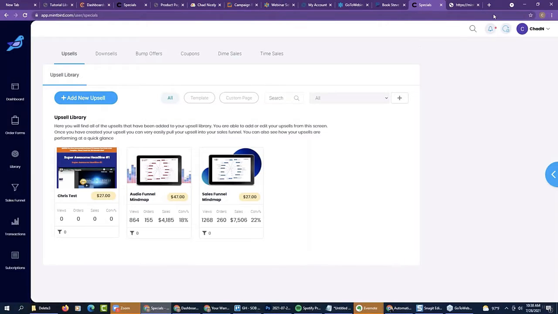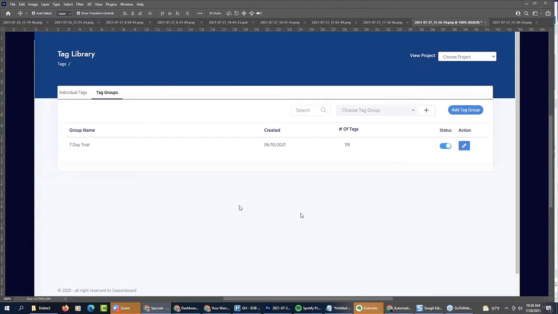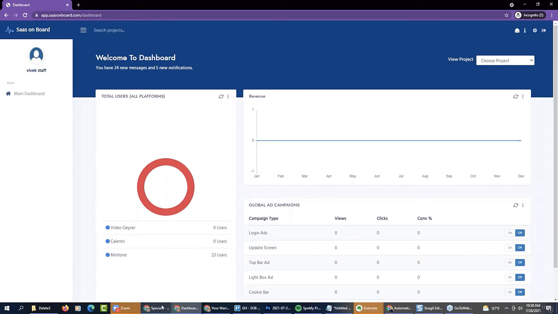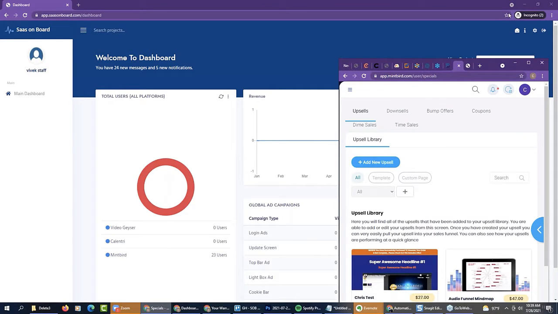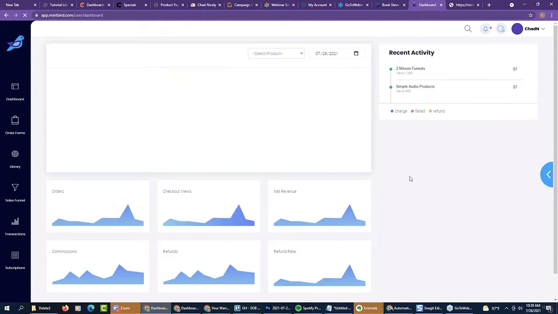Come over here. I'm going to share my screen, and I'm going to show you what's happening here inside of Mintbird, if I could find it. Can everybody see my screen right now? Let me know if you can see my screen. Can everybody see my screen?